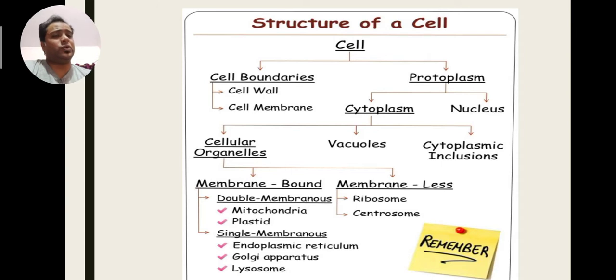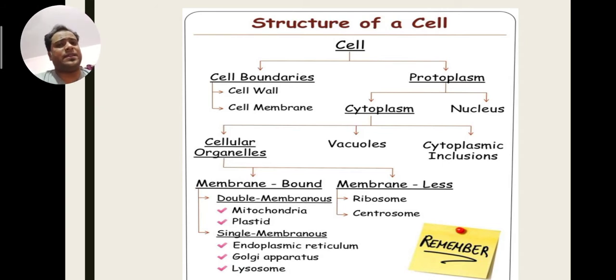Cytoplasm is divided into cell organelles, vacuoles, cytoplasmic inclusions, and cytosol also. Cell organelles are divided depending on the membrane: membrane-bounded and membraneless. The membrane-bounded cell organelles are divided into double membrane and single membrane. The double membrane ones are mitochondria and plastids. In plastids we will study chloroplast, chromoplast and leucoplast.